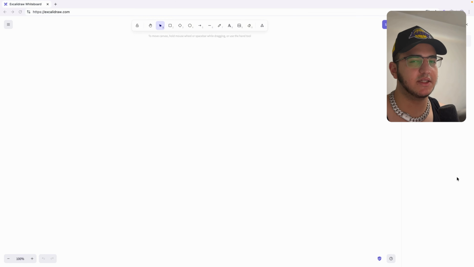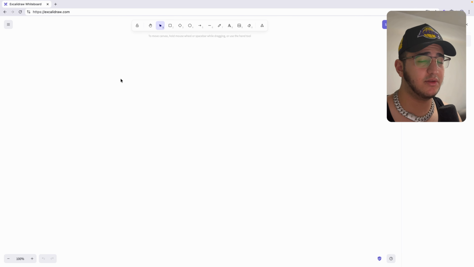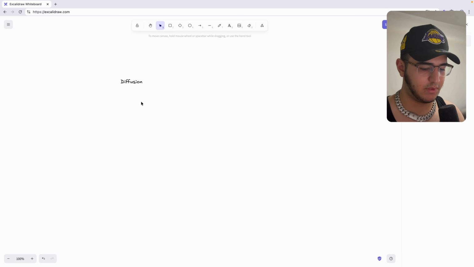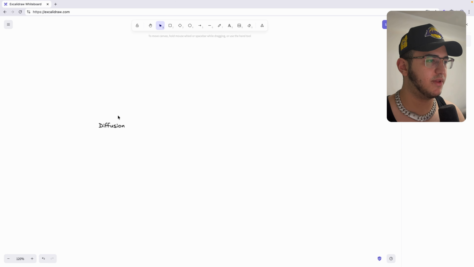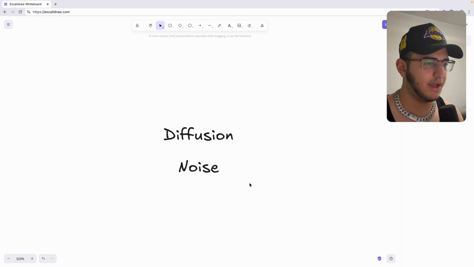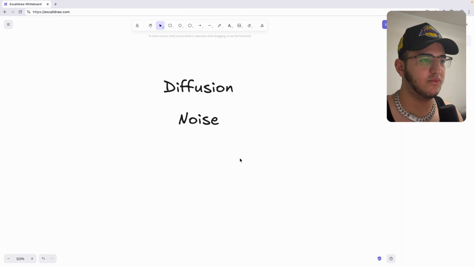Now, what even is a diffusion model and what's the difference between a normal model, which is a token-based model? Now, I'm not going to delve very deep into this topic, but I'm just going to give you a quick outline of what the main difference is while generating output from the two types. So in the diffusion model, you have something called noise. And the noise can really be data which is incorrect.